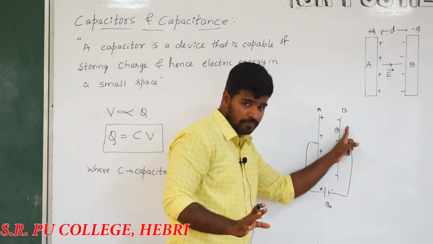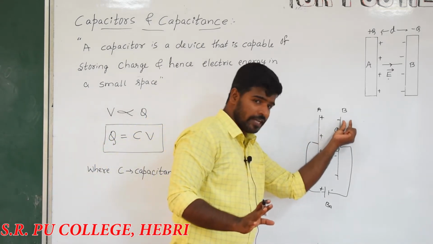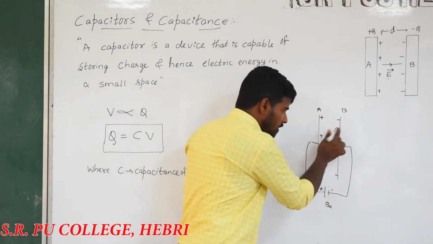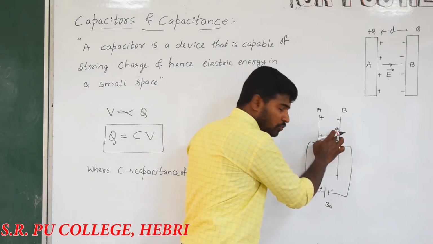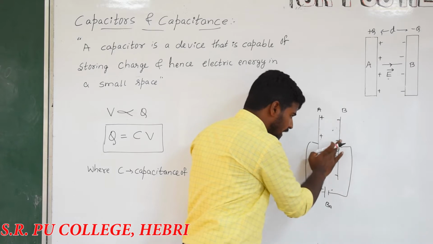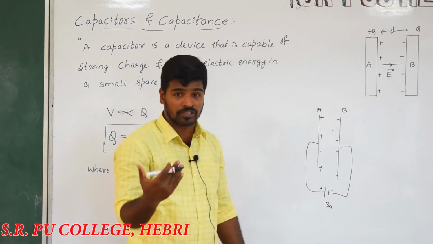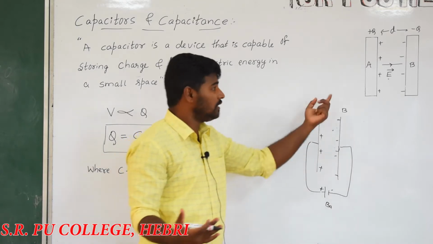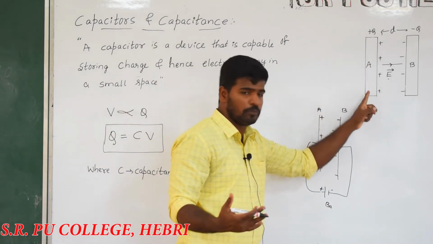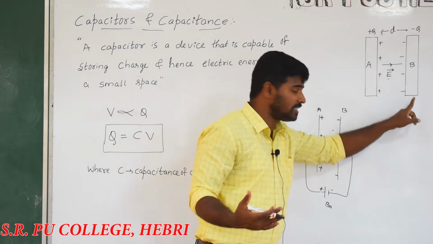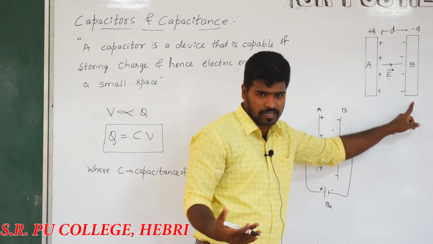And the conductor B, which is having the negative charge carriers, there is the presence of minority charge carriers called positive, and this positive is completely attracted by the negative terminal of the battery. That is the reason why the conductor B becomes completely negatively charged. That is the reason we write conductor A as a positively charged conductor and conductor B as a negatively charged conductor. Is it clear?